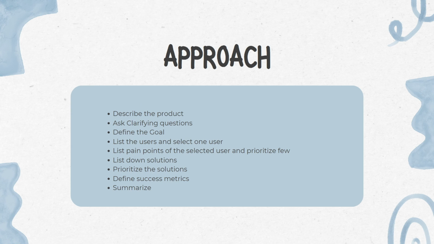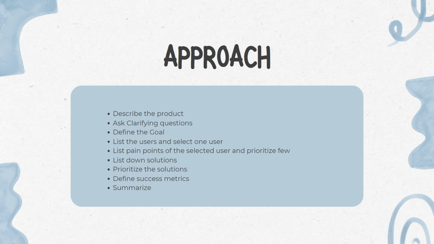So we'll begin by describing the product and its current functionalities. Then we'll ask certain clarifying questions to ensure we're addressing the right issues and have a clear understanding of our objectives. We'll define our goals to align our efforts to Uber's strategic priorities. After that, we'll list down and prioritize certain user segments, focusing on the most critical user segments. We'll identify and prioritize the pain points of our selected user segment, propose some solutions, and then prioritize these solutions based on their potential impact and feasibility.